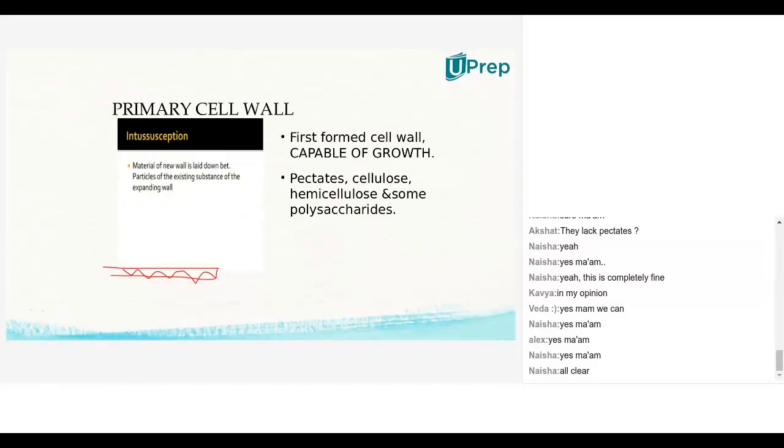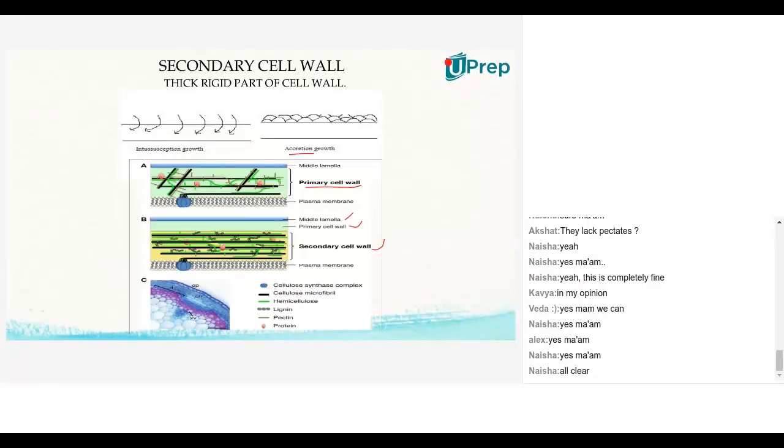Got both the words? Accretion is when we already have a formed primary cell wall, and above the primary cell wall we get deposits of secondary cell wall. This is accretion. This is not expansion. Expansion is intussusception, the primary cell wall formation. Accretion is nothing but deposition of extra material.